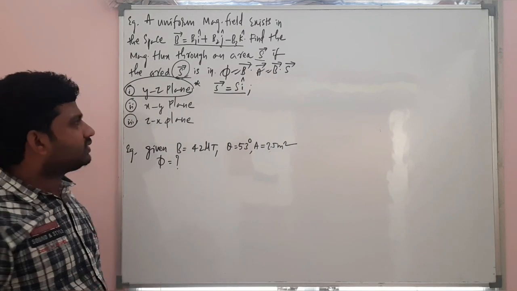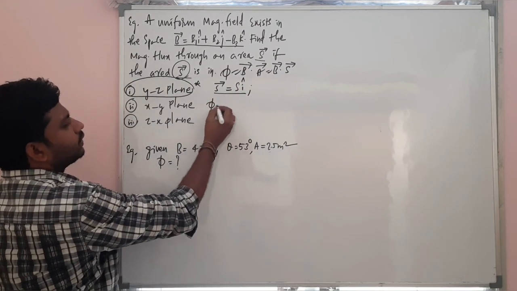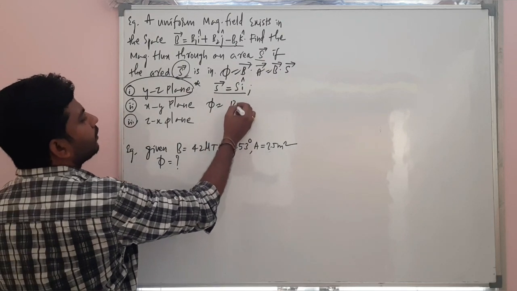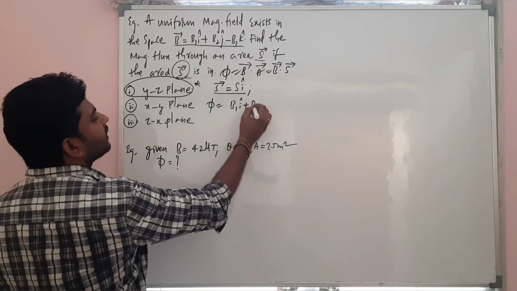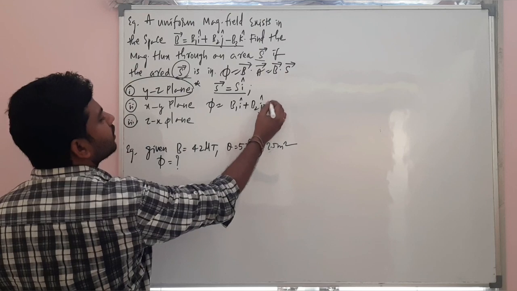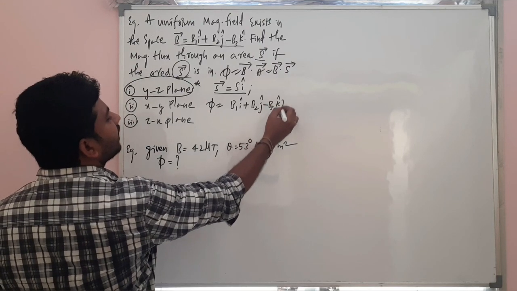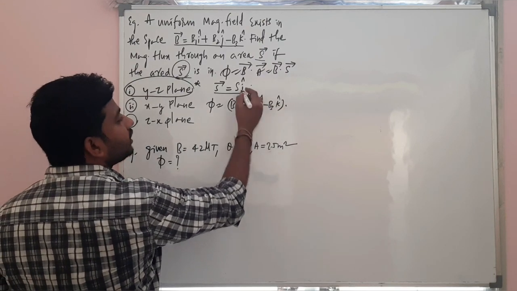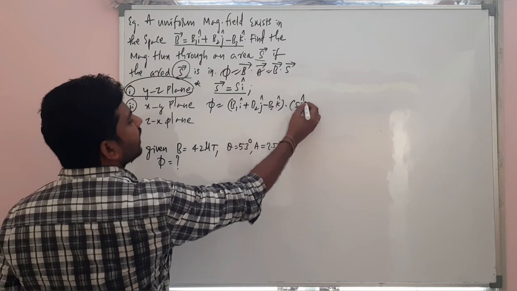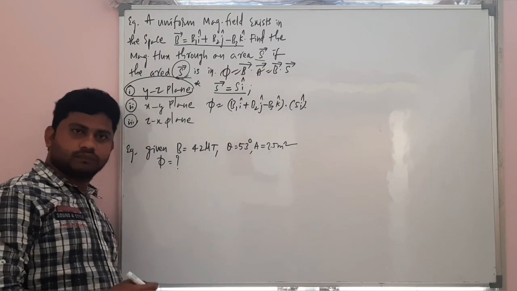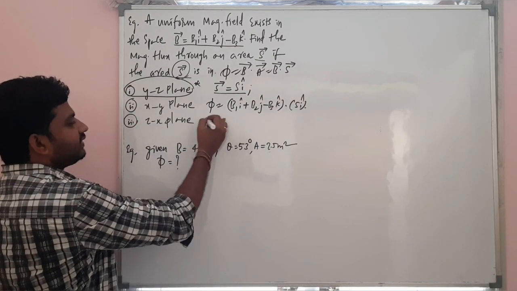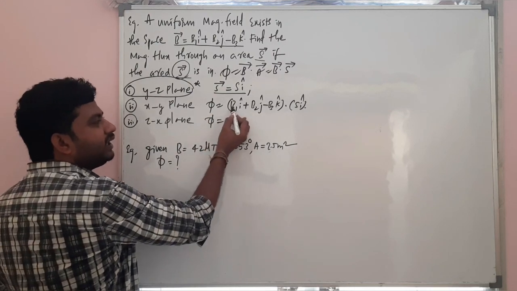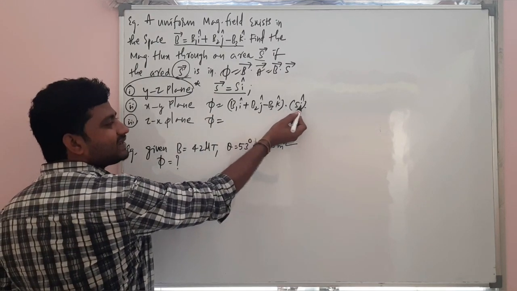Now, simple. Phi is equal to B bar dot S bar, that is B1 i cap plus B2 j cap minus B3 k cap dot S i cap. Phi is equal to B1 i cap dot S i cap.